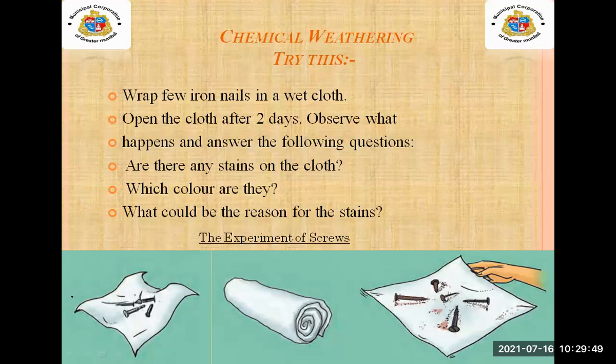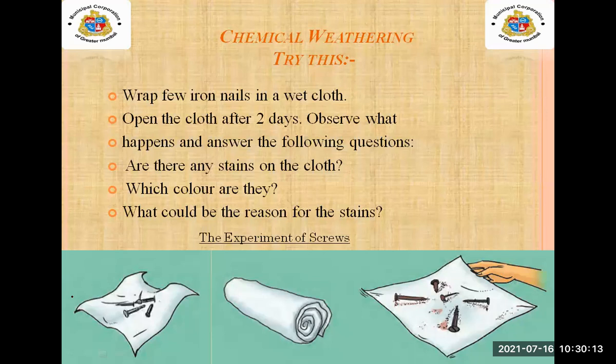Are there any stains on the cloth? Yes. Which color are they? Reddish brown color. What could be the reason for the stains? This is the experiment of screws. If we keep the nails in the wet cloth, the cloth is already wet.